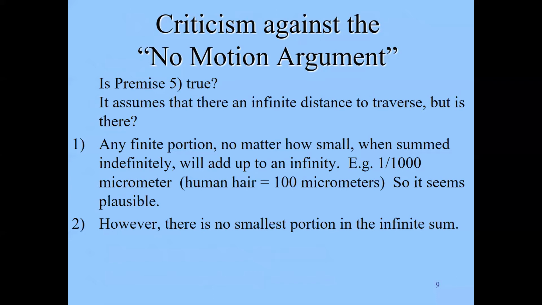However, the way we constructed the argument, the way Zeno constructed the argument, there's never going to be a smallest portion in the infinite sum. And we'll see this when we talk about Anaxagoras. He makes this point. So the sum of the series would seem to be 1/2, right?